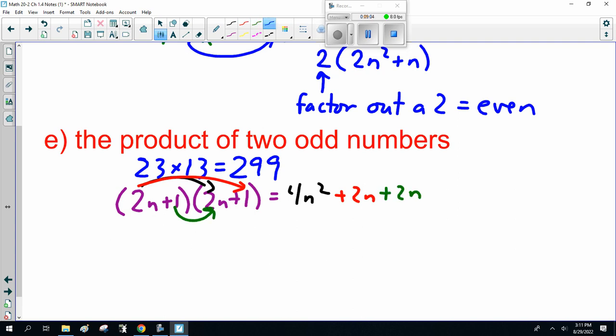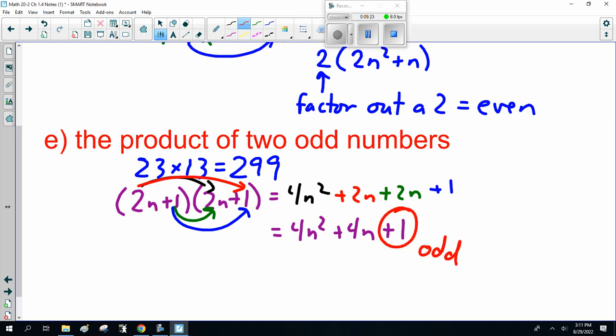I know this section sucks. Anyway, plus 1. All right. So this is 4n squared plus 4n plus 1. So that's going to be odd. All right? So it doesn't matter. Anytime you multiply 2 odd numbers, the answer will always be odd because it's something plus 1. And I just proved that for everything. If you want to spend a few minutes doing counterexamples, go for it. Waste some time. I'm old. I'm not going to. All right?